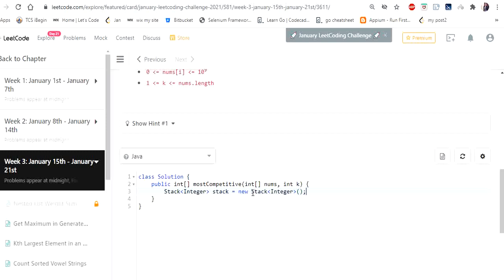So once I have initialized, I'm going to iterate my nums array. So here I'm declaring a variable n to have the size of the array.